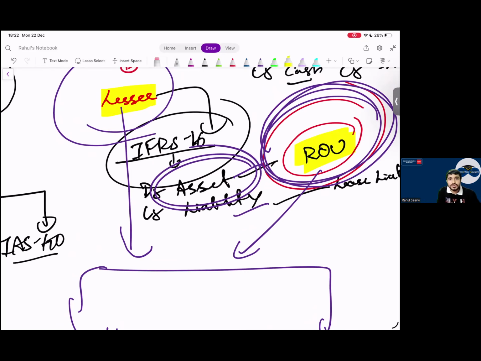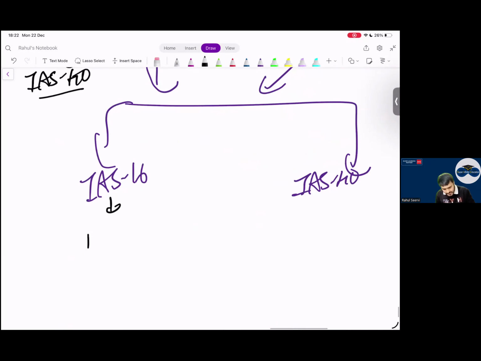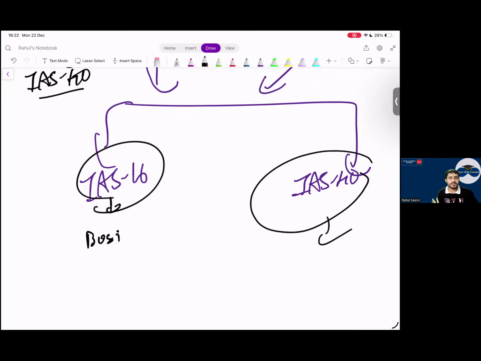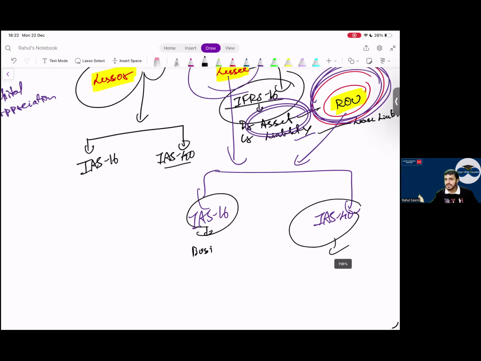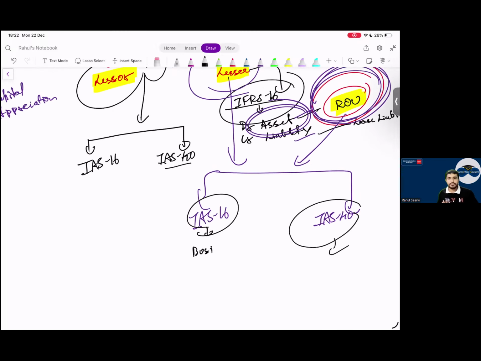That right to use asset is also an asset. How will you treat that asset? As per IAS 40 or IAS 16. If my business is only that I take property on rent and give it to someone else, then IAS 16. If it's not my business, IAS 40. Did you understand the logic? IAS 16 means what? IAS 40 means what, everyone?